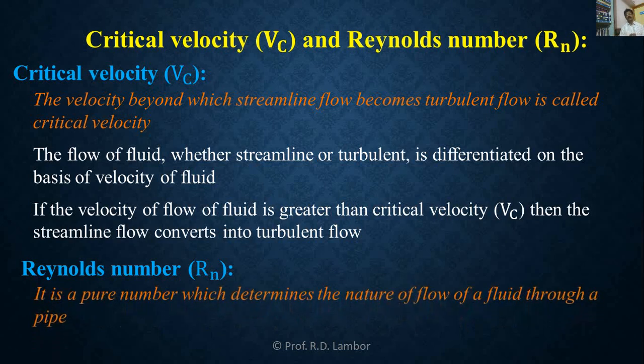So it is a pure number which is used to define the nature of flow, or determine the nature of flow, which is through pipe or tubes.